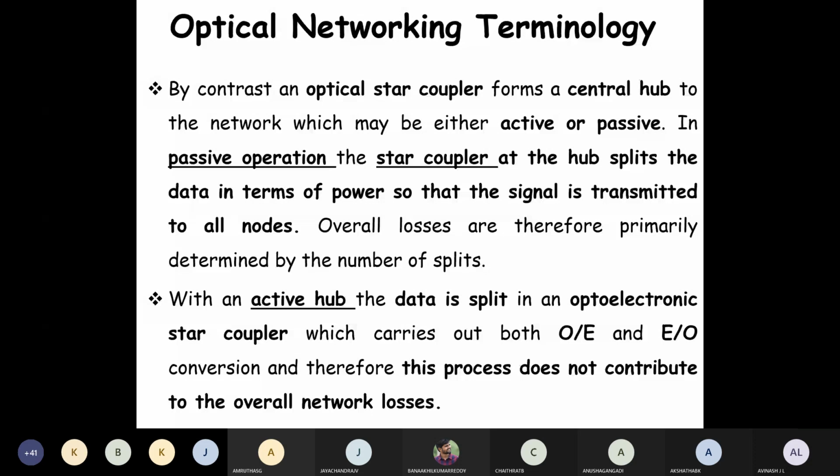optical cable, lambda 1, lambda 2, up to lambda n. That means n signals are multiplexed and those are coming in a single cable. Once we use the demultiplexer, all those signals will be demultiplexed. That means all the n number of signals will be on different lines. So now you can see the drop channel here.